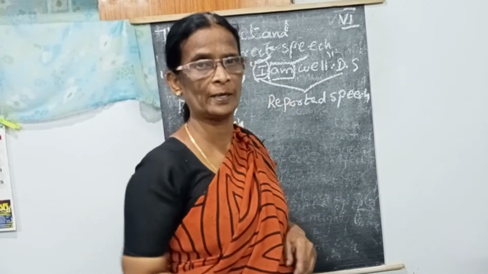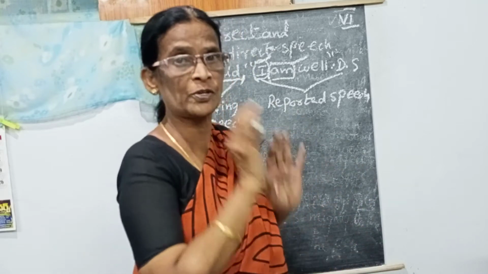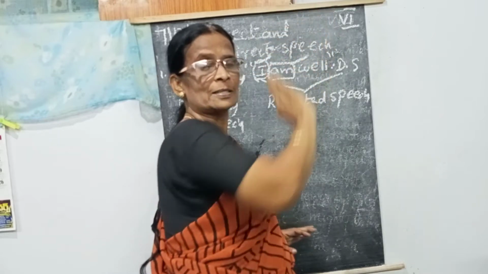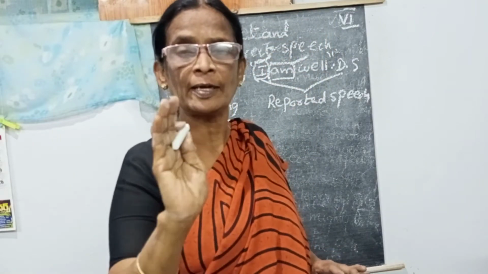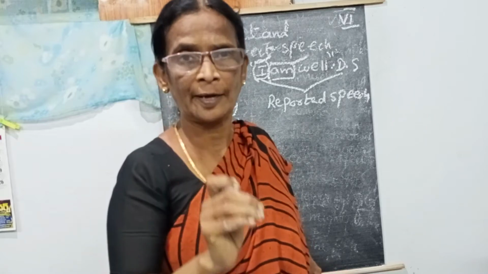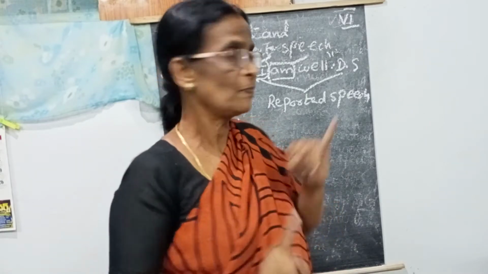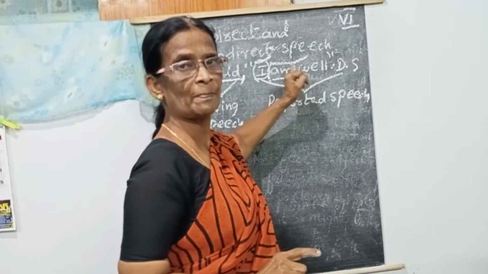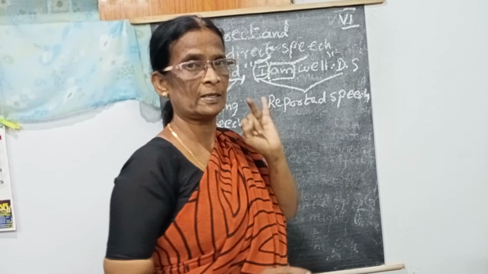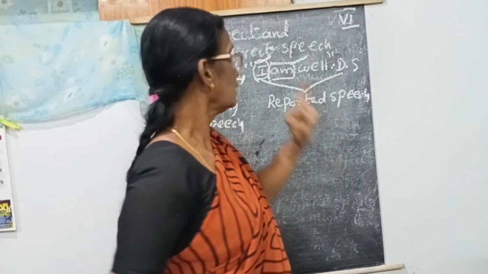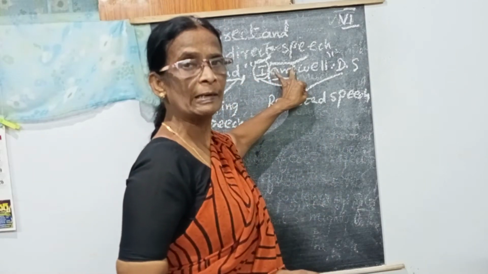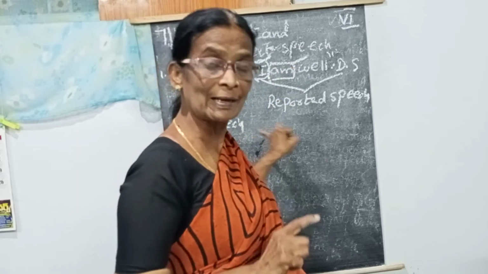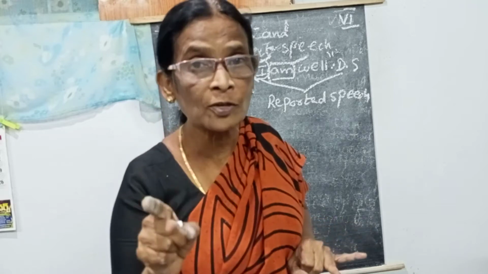Okay. The next one, in the indirect speech, we are going to remove inverted commas. We are not going to add inverted commas in the indirect speech. First clue, when the verb is past tense, the reported verb also going to be changed and person also changed. And second clue, when the sentence is in declarative, after the reporting speech, we have to add that conjunction in the indirect speech.